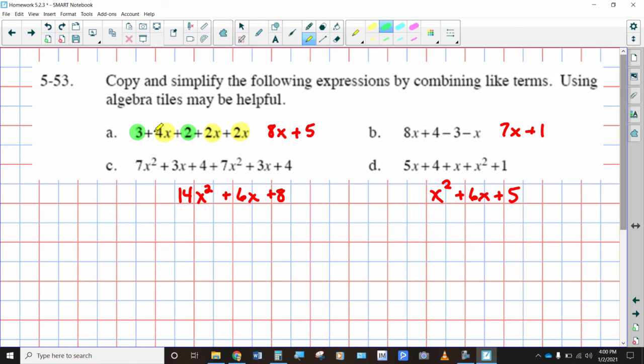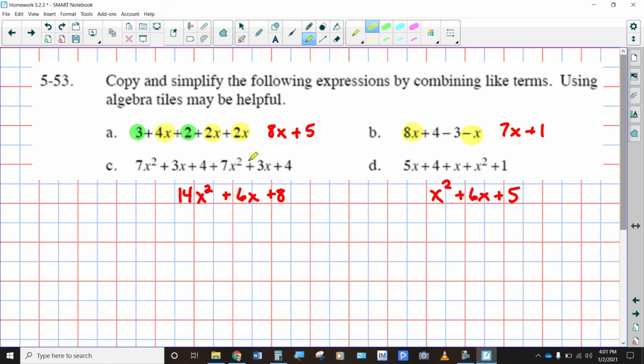So the answer to this in simplest form, after you put all the x's together and all the 1's together, you get 8x plus 5. Here we're going to have 8x, and you're going to take away, that's a negative x there. So 8x minus 1x is 7x, and then 4 minus 3 is 1. So when you combine these guys with your 0 pairs, you're going to get 7x plus 1.